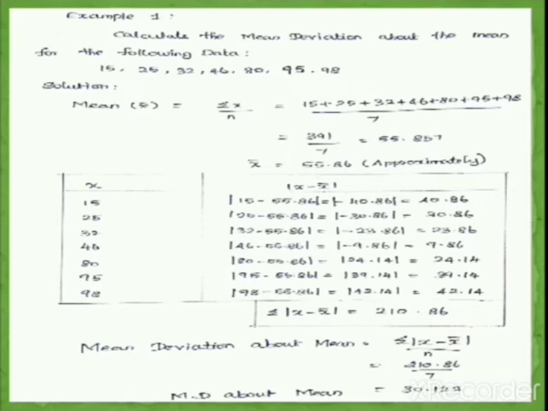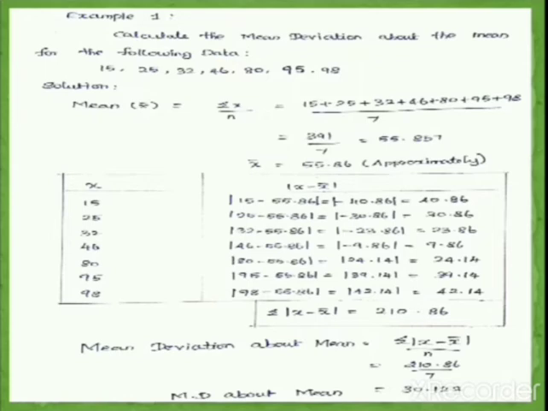Our second x value is 25. So 25 minus 55.86 is equal to minus 30.86. If we take modulus for this value, you will get positive 30.86. And then the next x value is 32. 32 minus 55.86, if we subtract this, you will get minus 23.86.